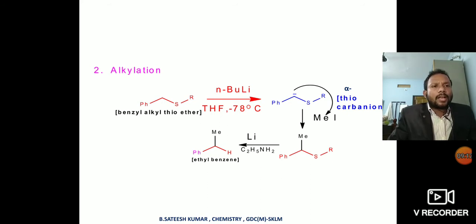This reacts with n-butyl lithium in THF at minus 78 degrees temperature to give an alpha thiocarbanion. This alpha thiocarbanion reacts with any alkyl halide. Here take the same methyl iodide. Again it will give an alpha substituted methyl thioether compound. Further it will undergo reductive fusion with the help of lithium and ethylamine to form ethyl benzene.